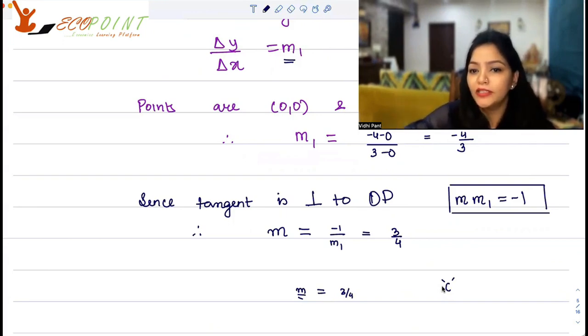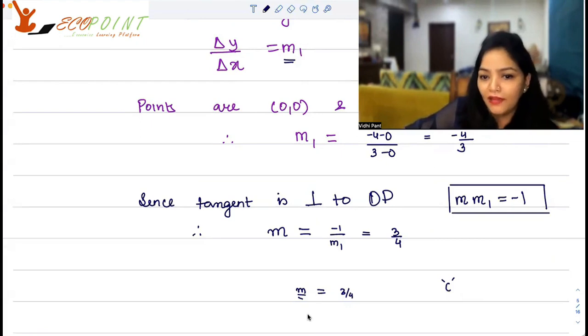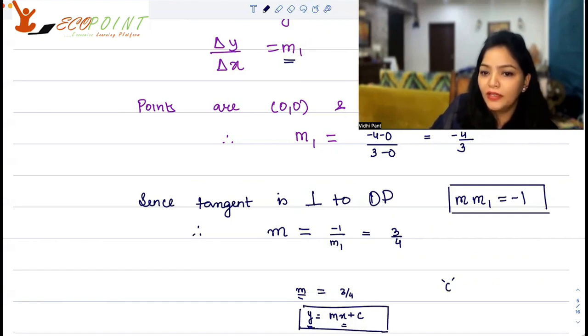Now this point, (3, -4), it lies on the tangent, right? And I have m. So I know y = mx + c, and I have x and y to put in this equation. If I do that, I know m, I have x and y. When I put it in, I can figure out what c is.